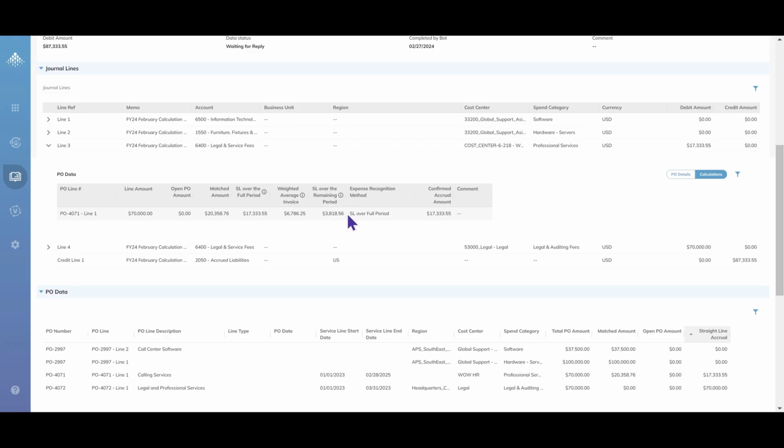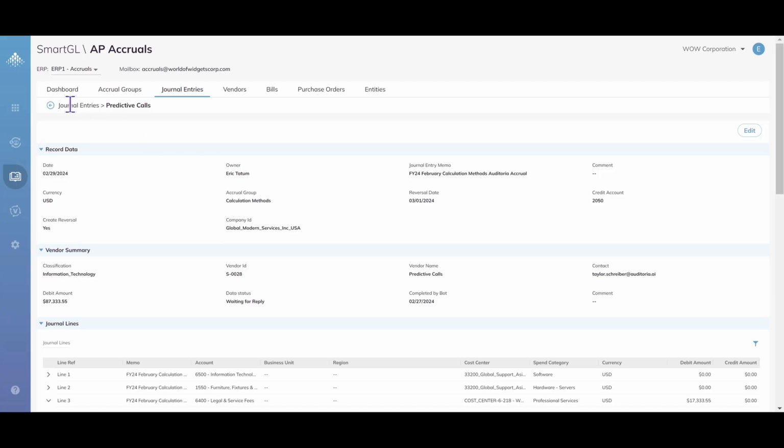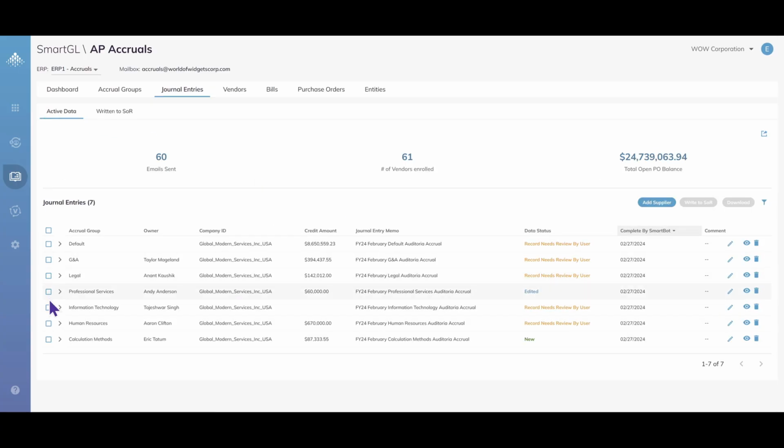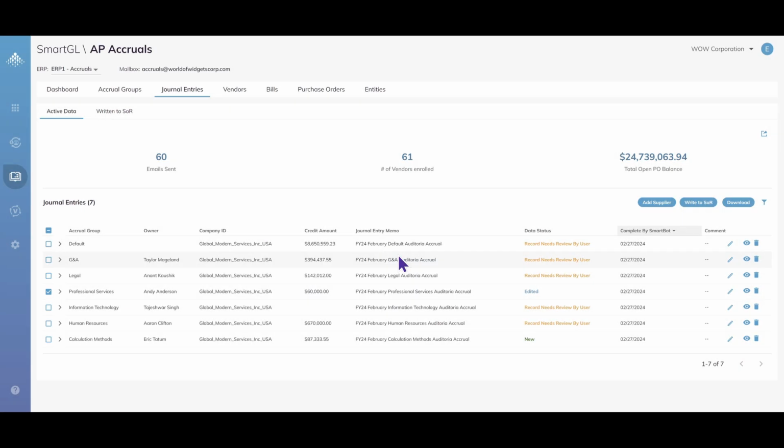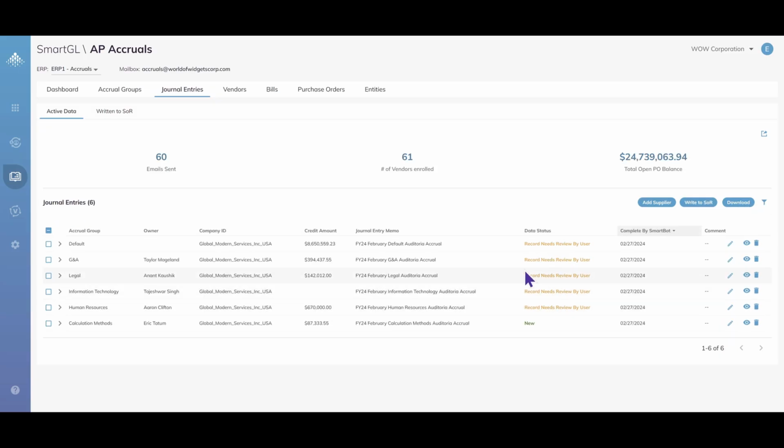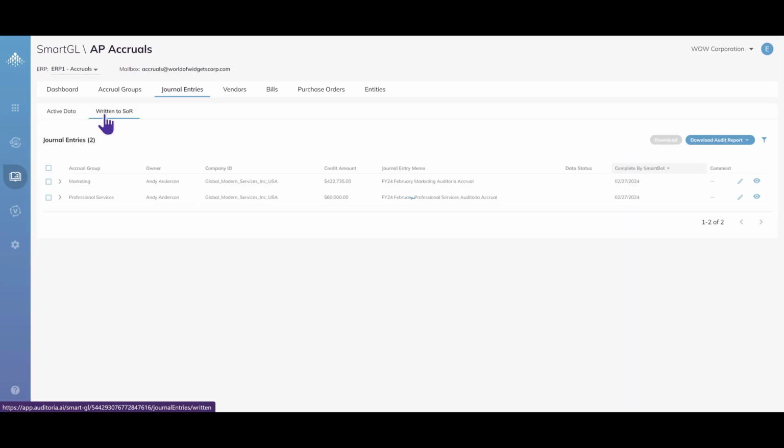Back on the journal entries page, I can select a journal entry and write it to the ERP by clicking the Write to System of Record button. Upon writing back, the journal entry moves from the Active Data tab to the Written to System of Record tab. This provides a historical view of all journal entries that have been written previously.